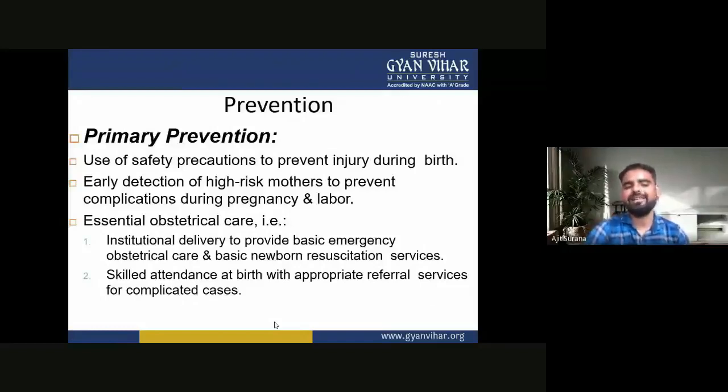Essential obstetrical care, that is institutional delivery to provide basic emergency obstetrical care and basic newborn resuscitation services. Skilled attendance at birth with appropriate referral services for complicated cases. So these are the primary prevention of epilepsy.